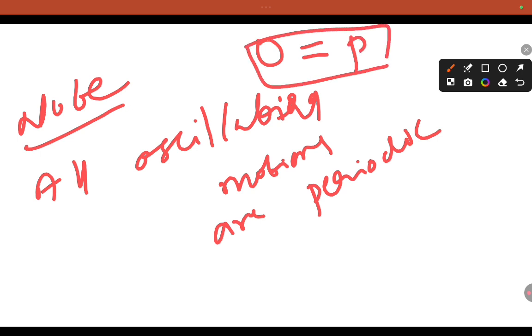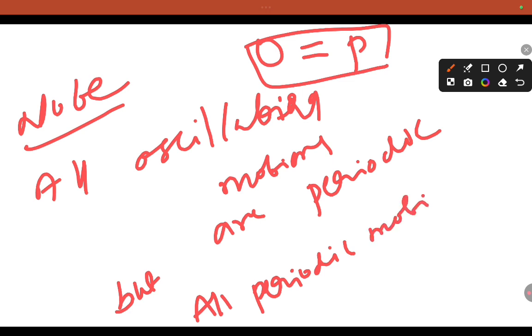But all periodic motions are not oscillatory motions.